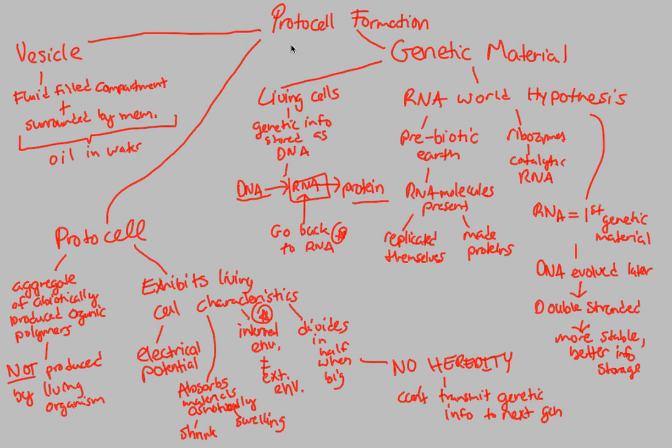So overall, this is the path that we're continuing on. We started at the chemical evolution level, then we went to small organic molecules, then we went to large organic polymers. Now we're finally near our point of life, actual living cells, because we've covered what genetic material is, and now we can finally get into the actual start of life.